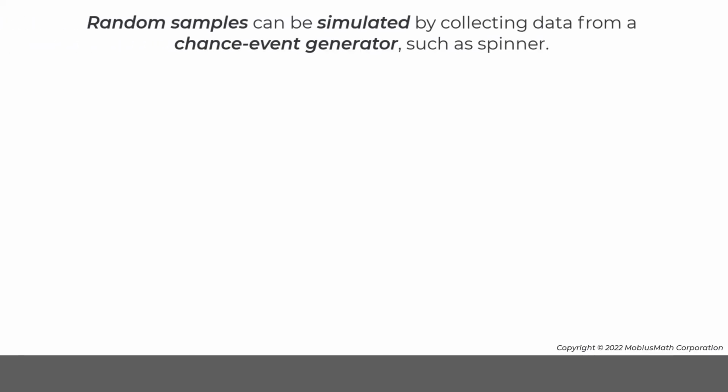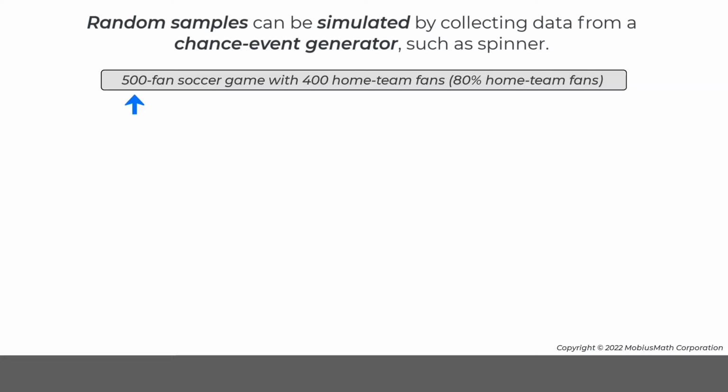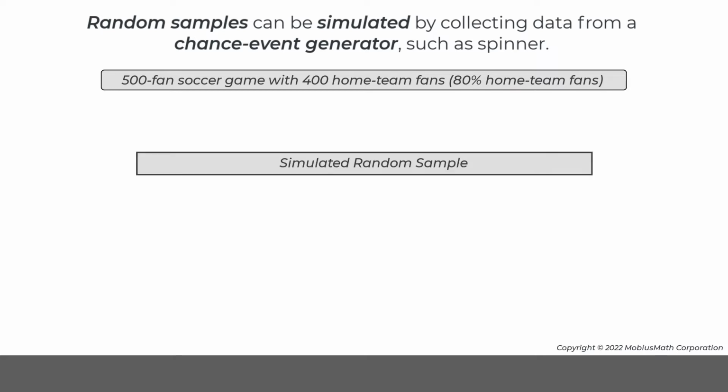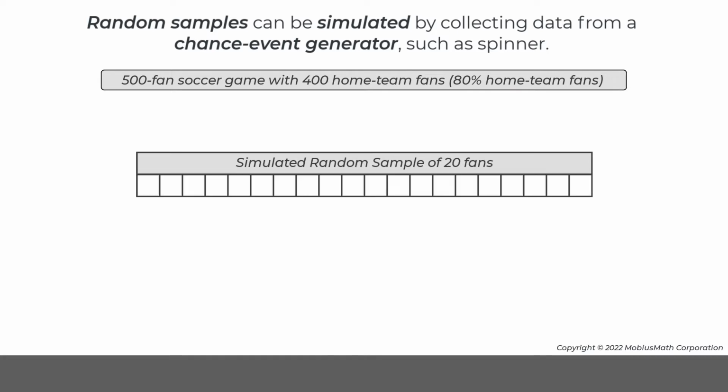Random samples can be simulated by collecting data from a chance event generator, such as a spinner. For example, a simulation is designed to model a 500-fan soccer game where 400 fans, or 80%, are rooting for the home team. In this simulation, each simulated random sample will have a sample size of 20 fans.